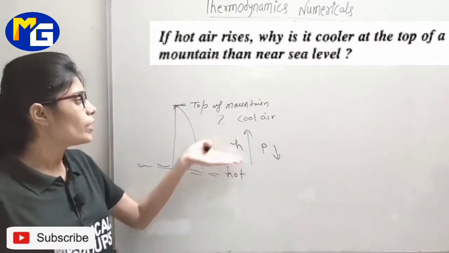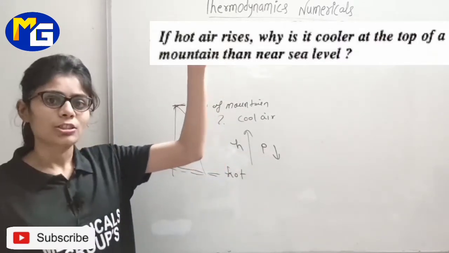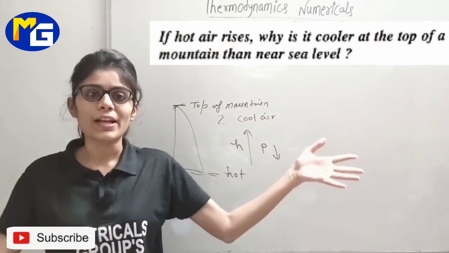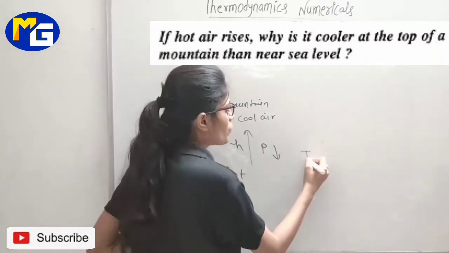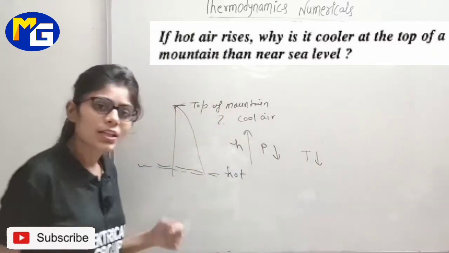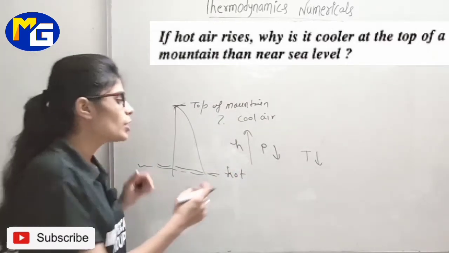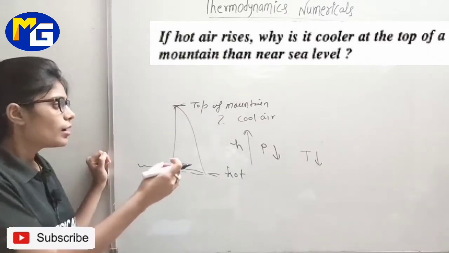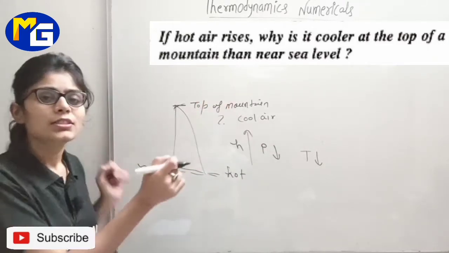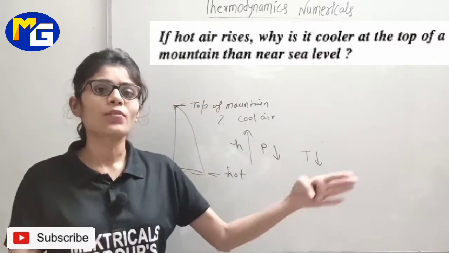The air which is going up, the air which is at height, it will expand. Okay, and when it will expand, what will happen, students? Obviously temperature will decrease. Okay, in another way you can say that if pressure decreases with the height, then it is a kind of adiabatic process. Okay, there is an expansion of gas.